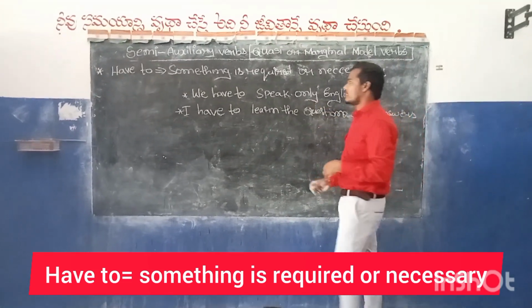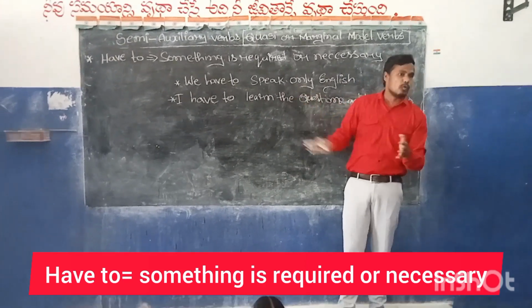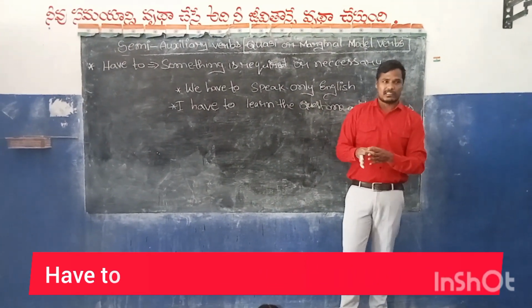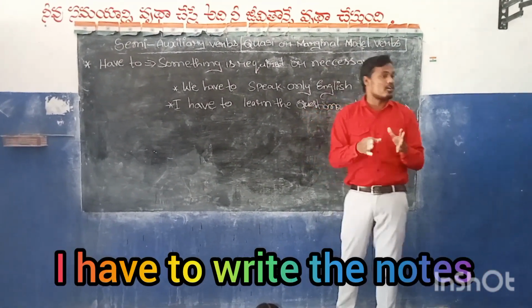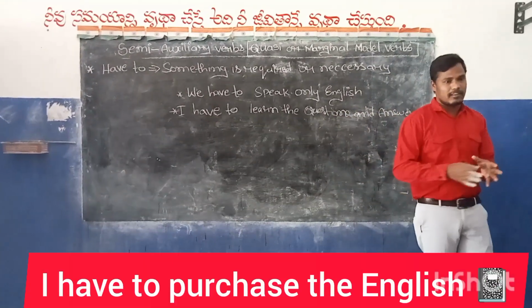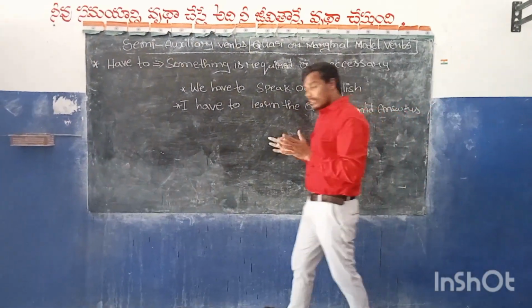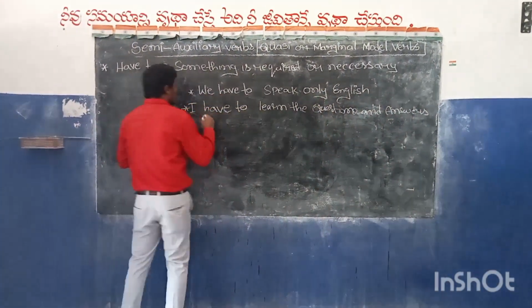See, it is written in the two sentences. And necessary also. Some necessary things you have to use. This "have to" is for necessary things. I have to write the notes. I have to purchase the English copies or notebooks. Okay? In that way, see, two sentences I have given here.